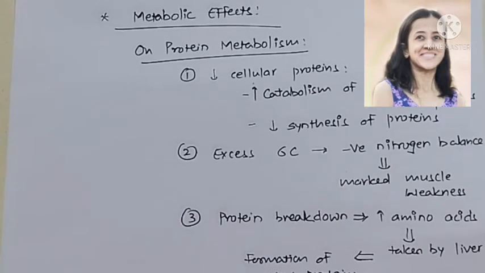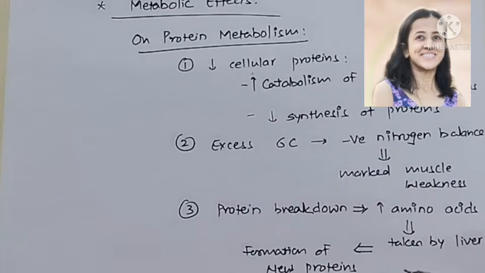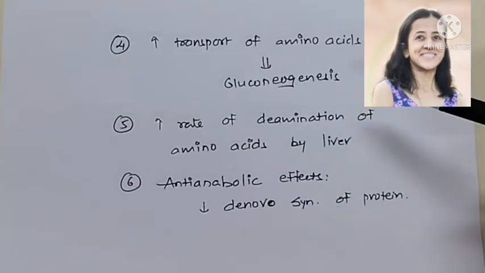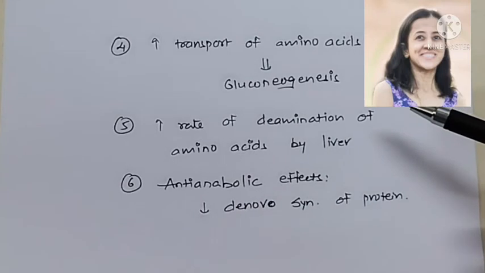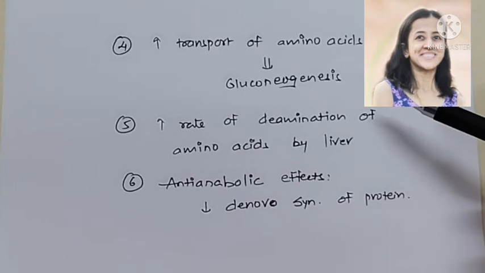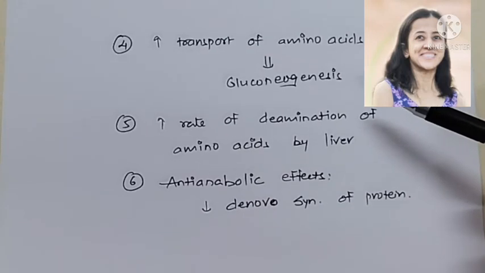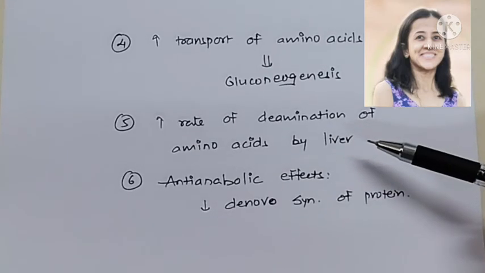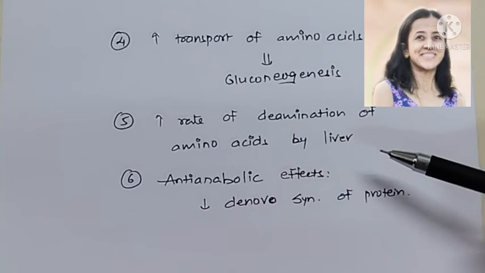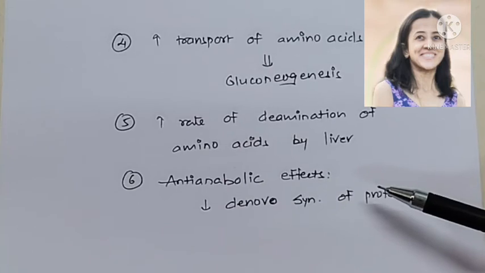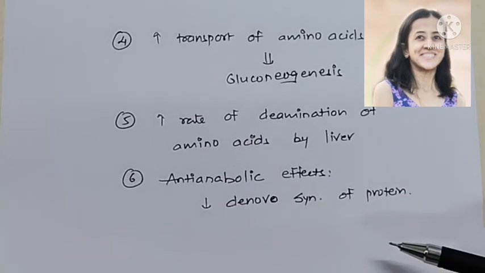Amino acid transport to the extrahepatic tissue, especially muscle and lymphatic tissue, is reduced, but the transport of amino acids to the liver increases. In the liver, these amino acids are converted into glucose, a process known as gluconeogenesis. There is also an increased rate of deamination of amino acids in the liver. Glucocorticoids also have anti-anabolic effects. They inhibit de novo synthesis of protein by affecting it at the translation level.